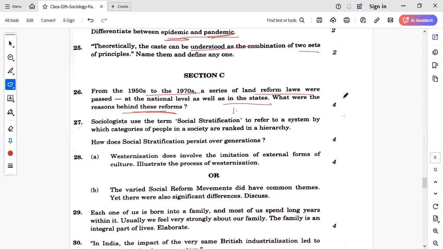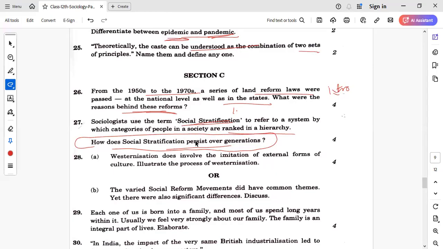Next is, in the 4-marker question, you have to write an introduction. It is mandatory, so start with the introduction. Sociologists use the term social stratification to refer to a system by which categories of people in a society are ranked in a hierarchy. How does social stratification persist over generations? So you have to describe how it is persisting over generations, but you have to start with social stratification.